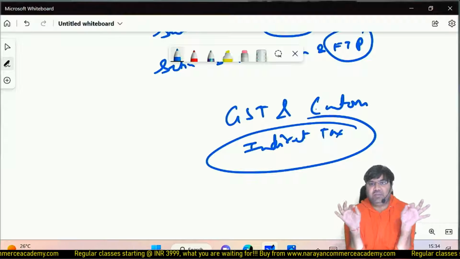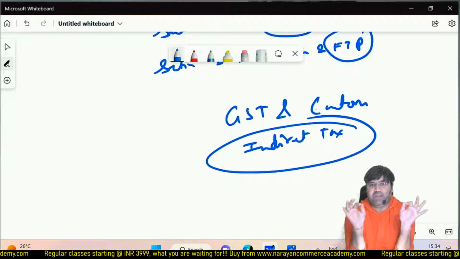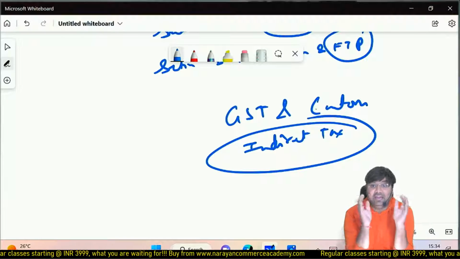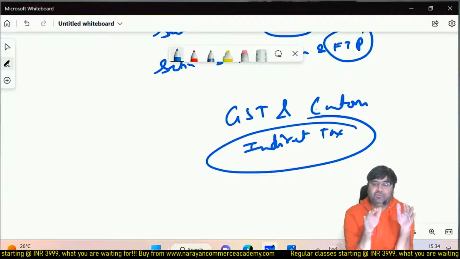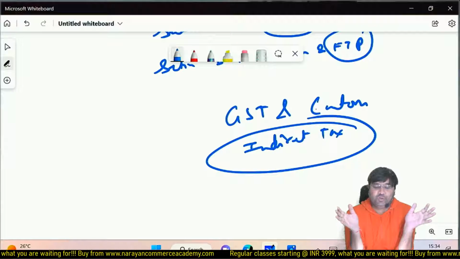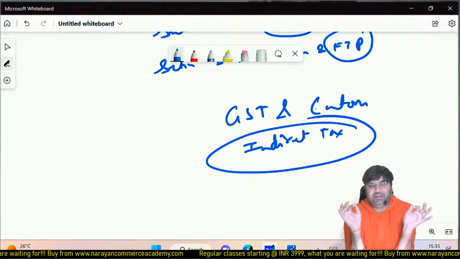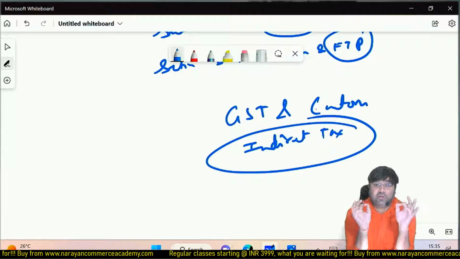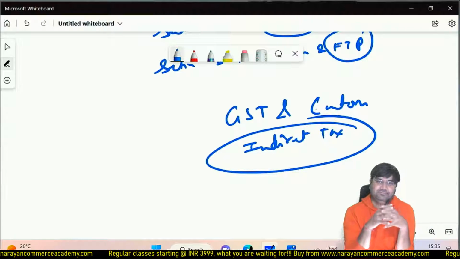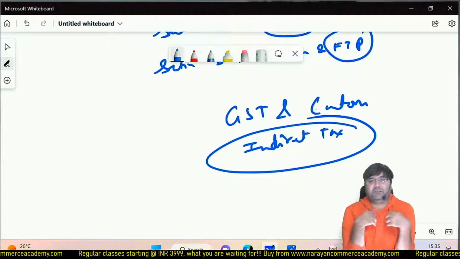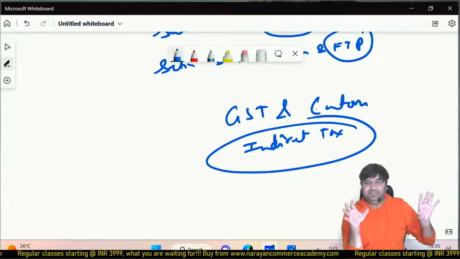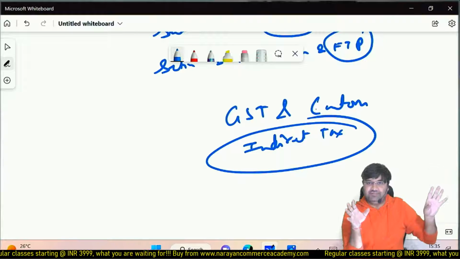Remember, IDT is very small compared to direct taxes. You can easily score exemption marks, and IDT is going to help you get the aggregate. So you need to complete IDT 100%, so that you get the exemption marks and you get the aggregate. And trust me, it is very easy. Direct tax is an ocean.